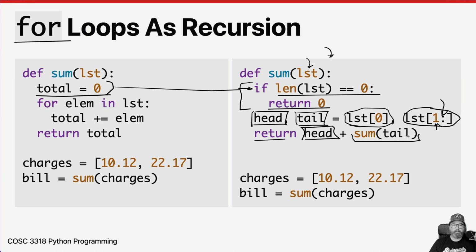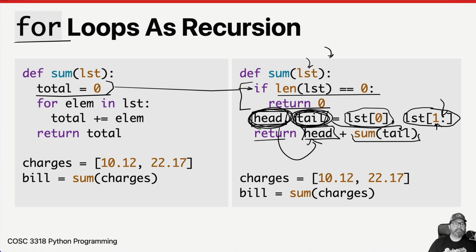And that's the really important part: almost all recursion that has to do with lists, we take the first value off of the list, do something with it, and then add it or multiply it or combine it in some way with the rest of the list being passed to the same function, being passed to itself. That's how recursive for loops work.